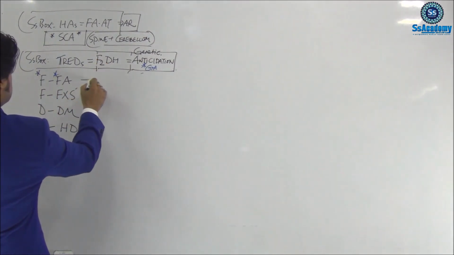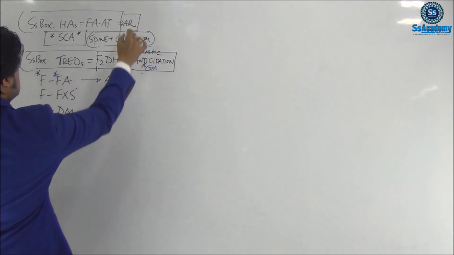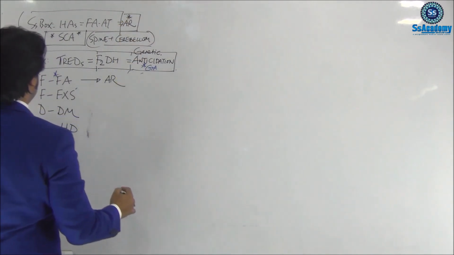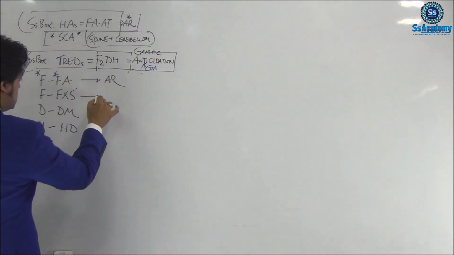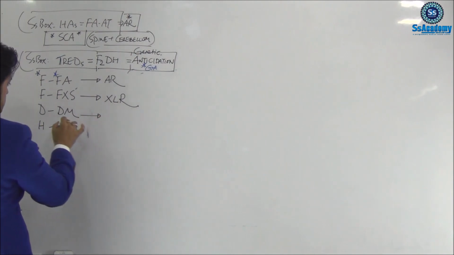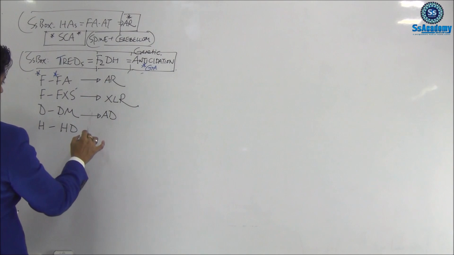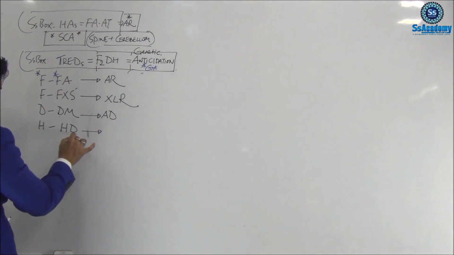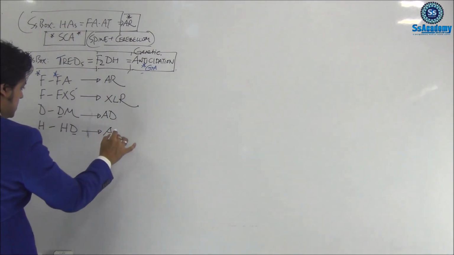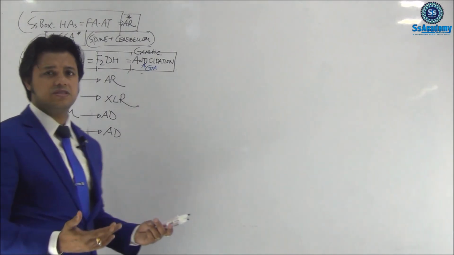Friedreich's ataxia, as I said, is an autosomal recessive disorder. Fragile X syndrome is an X-linked recessive disorder. Dystrophia myotonica, having the D, is a dominant disease, meaning autosomal dominant. Once again, Huntington disease, having the D, you can remember as an autosomal dominant disease. Simple questions can come up.